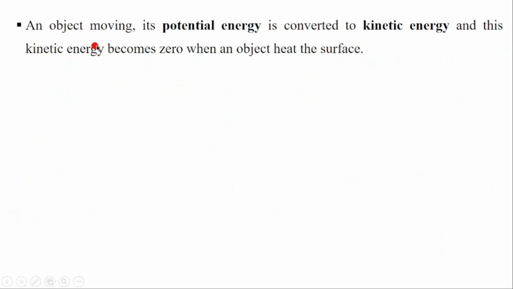If an object is moving, that means it has what we call kinetic energy. When an object is moving, its potential energy is converted to kinetic energy, and this kinetic energy becomes zero when the object hits the surface. So when it comes to the ground, that kinetic energy becomes zero. This is an example of converting energy from one type to another: potential energy can be converted to kinetic energy.